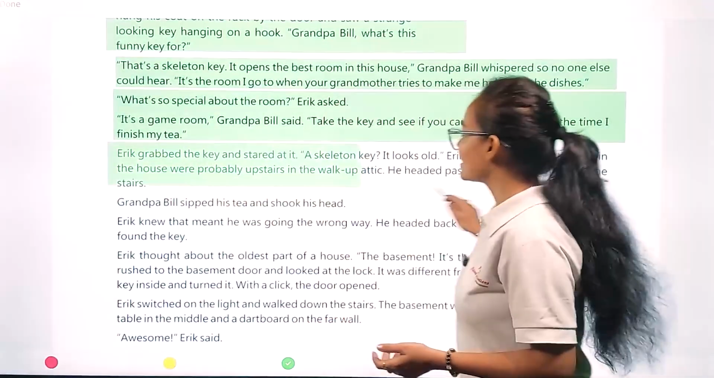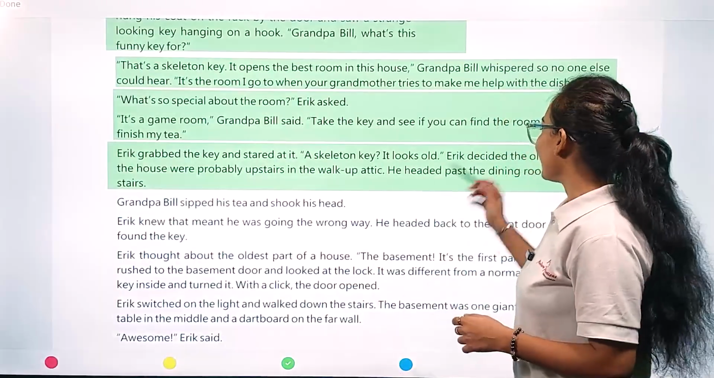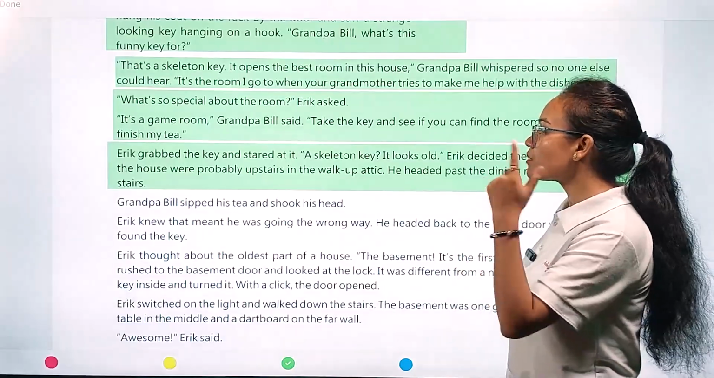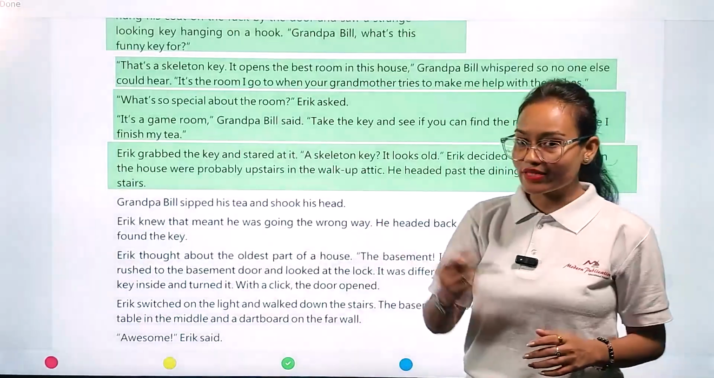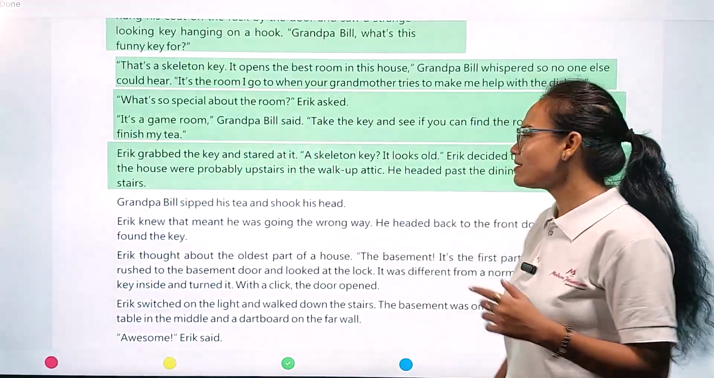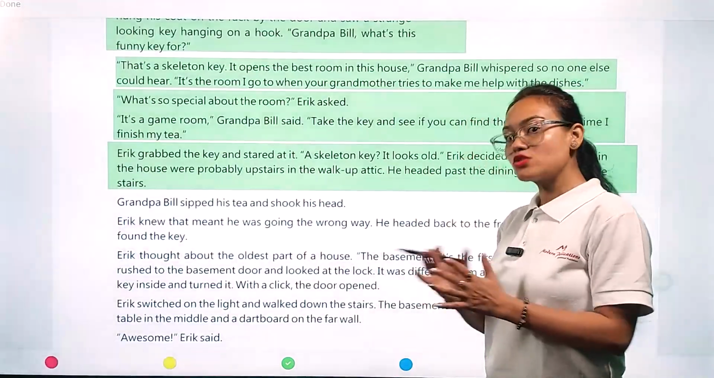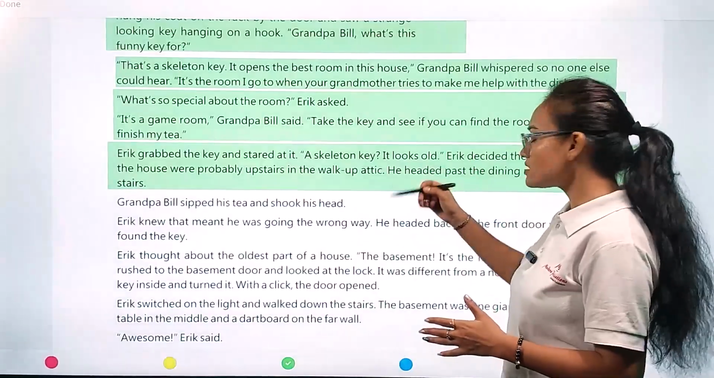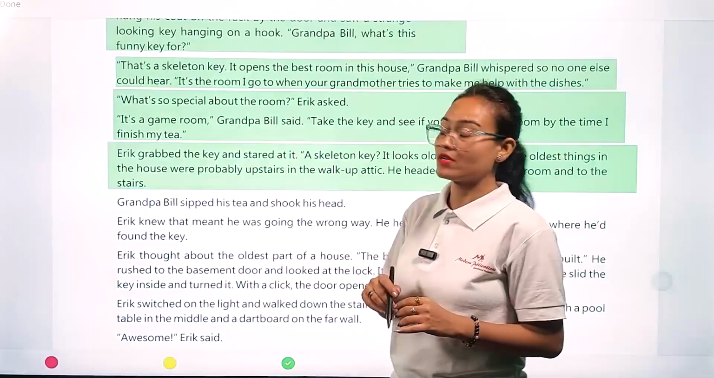Eric grabbed the key and stared at it. A skeleton key. It looks old. Eric decided the oldest things in the house were probably upstairs in the walk-up attic. Okay, so immediately Eric grabbed that skeleton key and thought, this key is made from a skeleton, so that's why it looks old. And if I'm not wrong, this key is going to open the oldest room of this house.